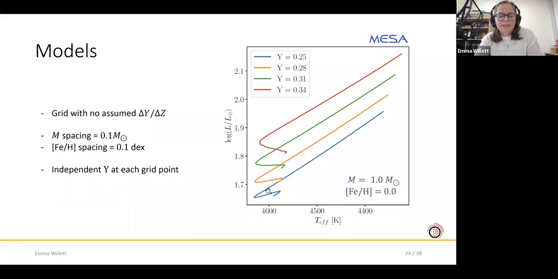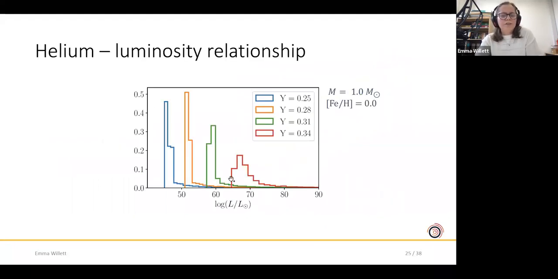And we find that it spends nearly 90% of its lifetime at this low luminosity, and then has a very fast excursion towards high luminosities as it evolves out of the red clump. We can look at that in these distributions where we take our samples in fractional age, and again, we see a strong peak at low luminosity and then a shallow tail towards higher luminosities where the evolution is more rapid.